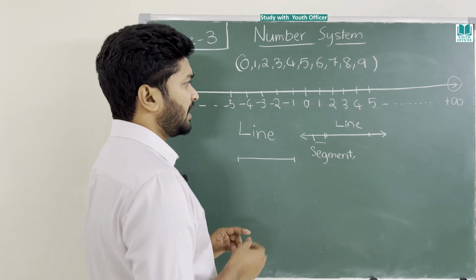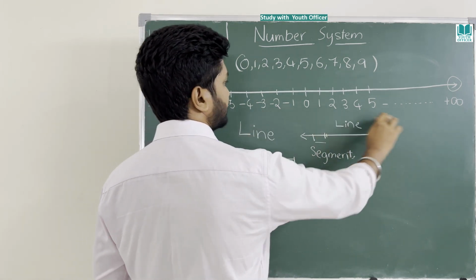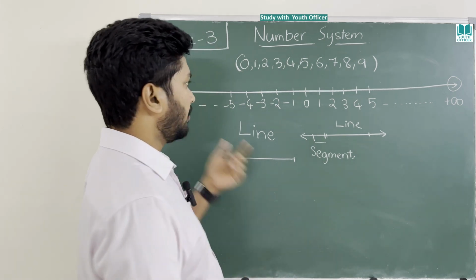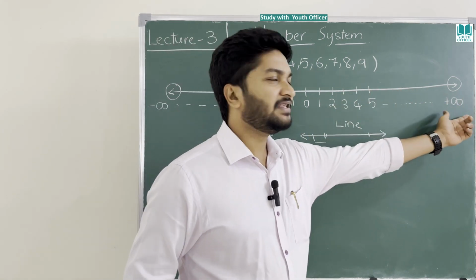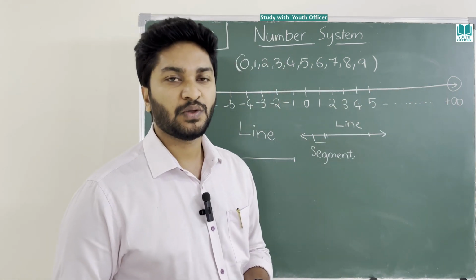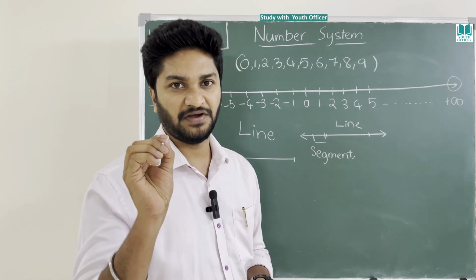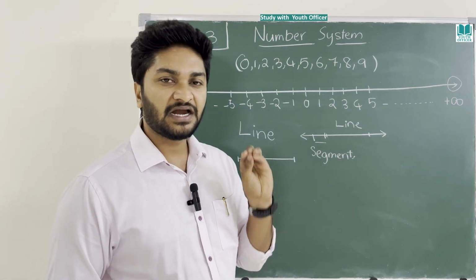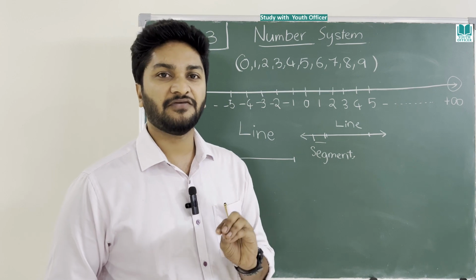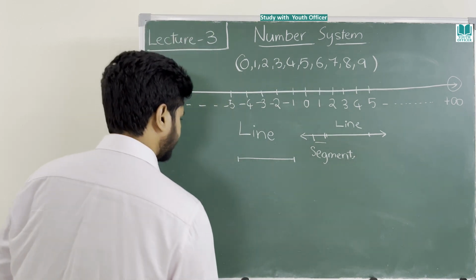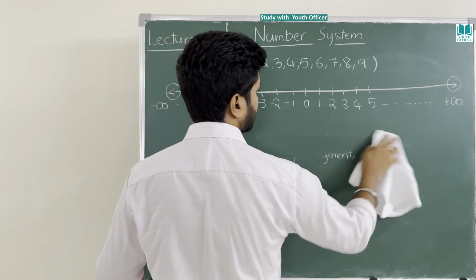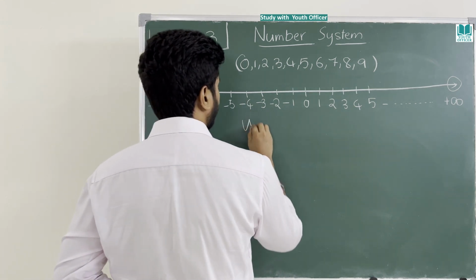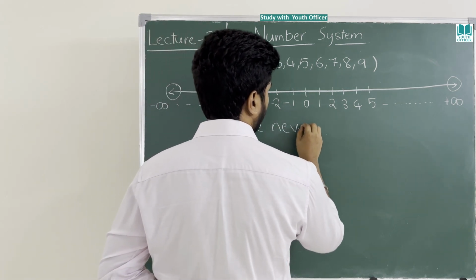So like that, if you take a number line, where is the starting of the number? Is it the minus infinity, or is it the zero, or is it the plus infinity? We never know. Please make a note of it, that we never know the starting of a number or ending of a number.